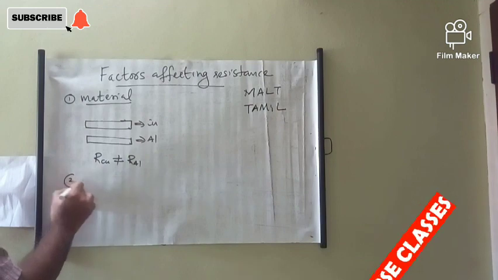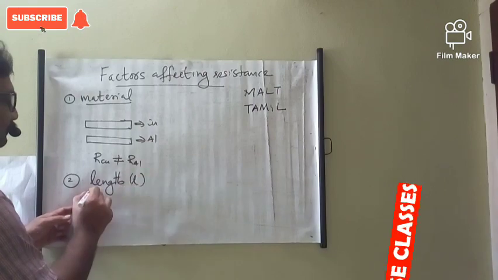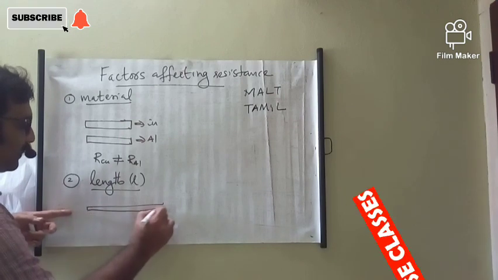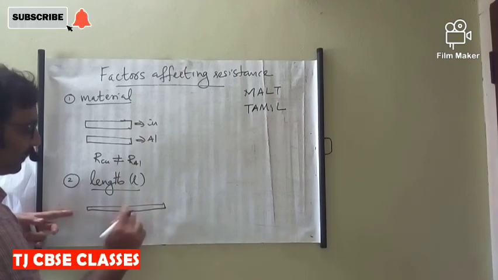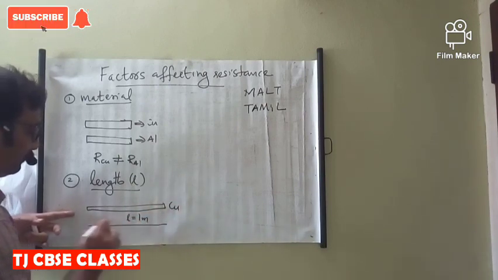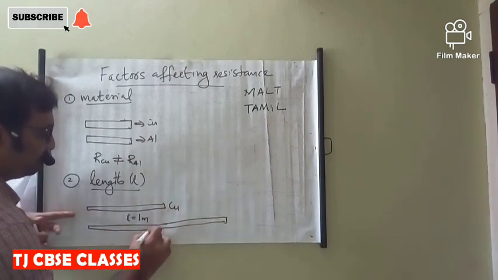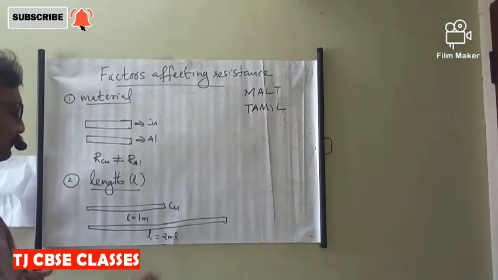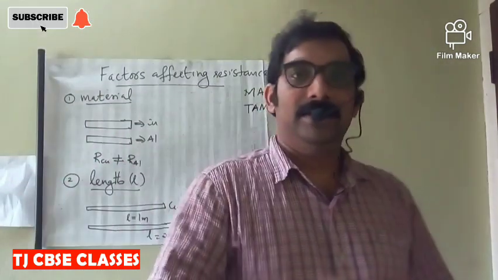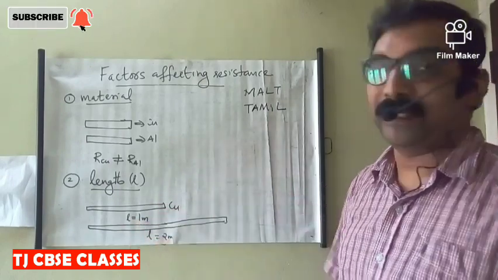The second factor is length of the conductor. Here we are considering a copper wire of length 1 meter, and a copper wire with the same area of cross section and length 2 meter.